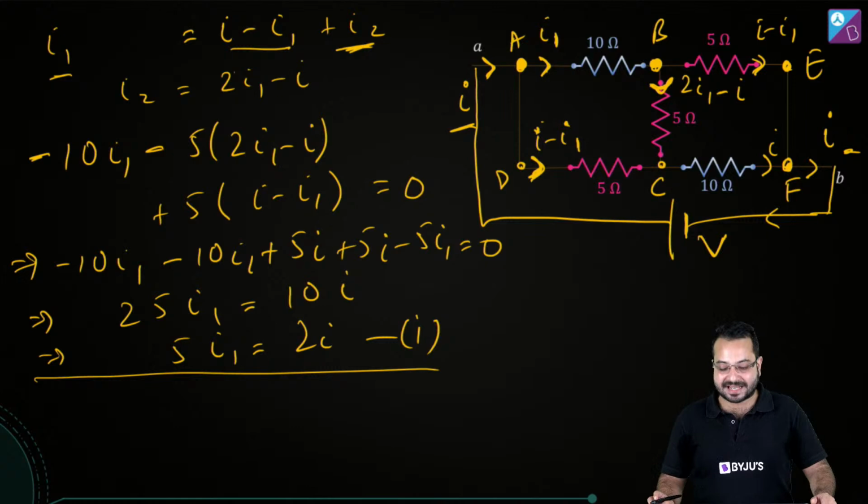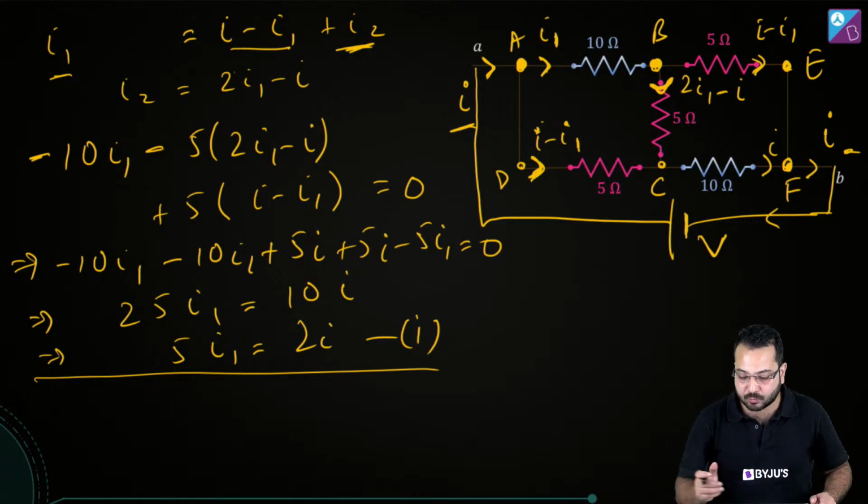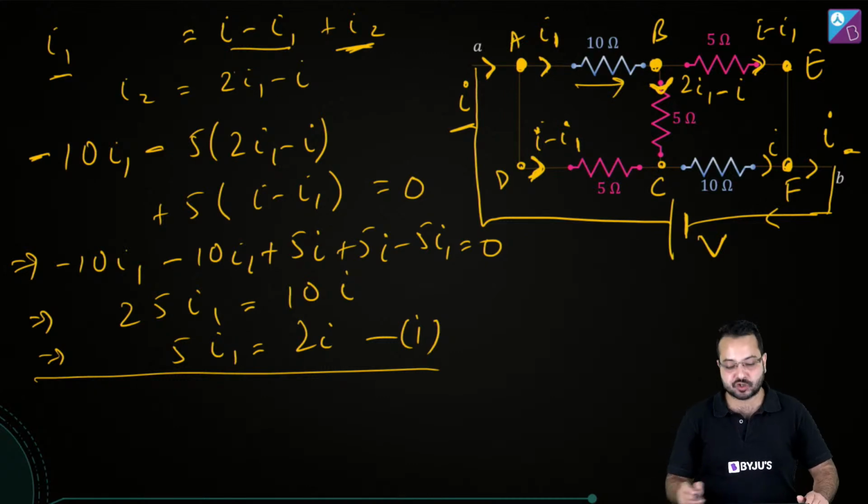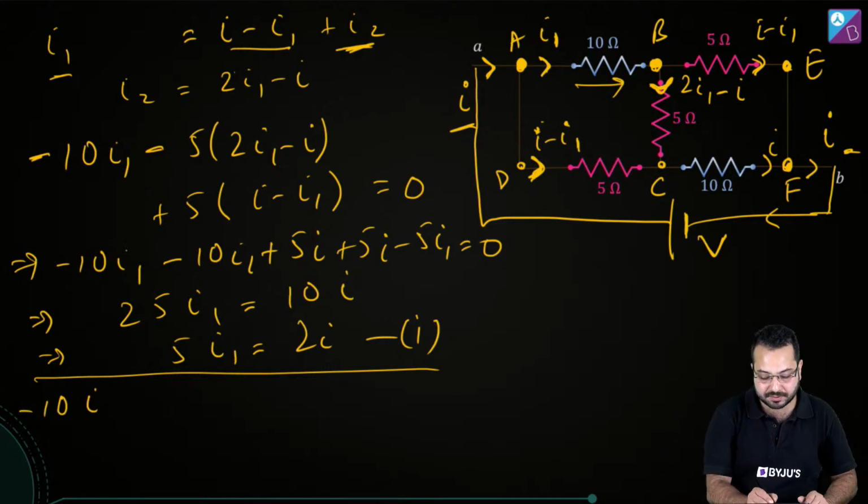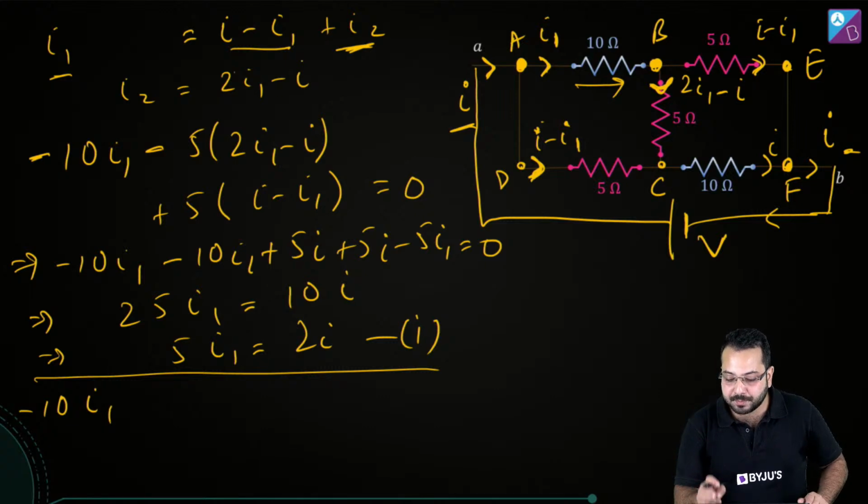So let me write the second equation. I'm going to start from A to B. How am I going? I'm going in the direction of current, so it is going to be minus 10I1. Then I'm going from B to E.